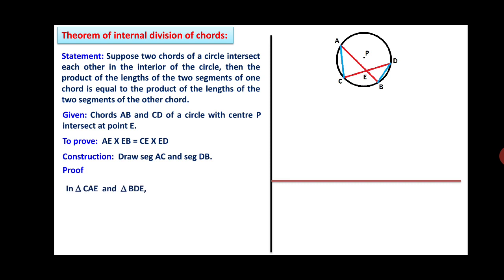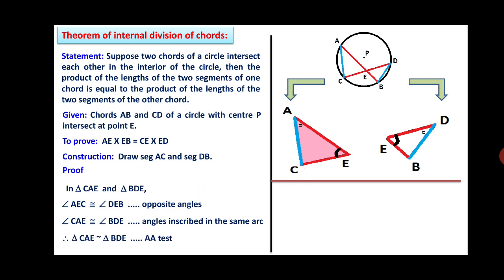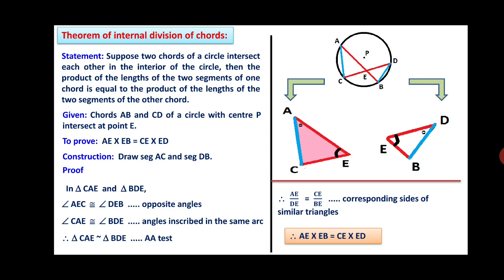In triangle CAE, this is the triangle, and triangle BDE, this one triangle. In these two triangles, we get angle AEC congruent with angle DEB, opposite angles shown with identical marks. Angle CAE congruent with angle BDE, that is, angles inscribed in the same arc. Therefore, triangle CAE is similar to triangle BDE, by the AA test of similarity. Therefore, by taking the corresponding sides of the similar triangles, we can write AE upon DE is equal to CE upon BE. If we cross multiply, we get the result AE into EB is equal to CE into ED. This is the theorem of internal division of two chords.